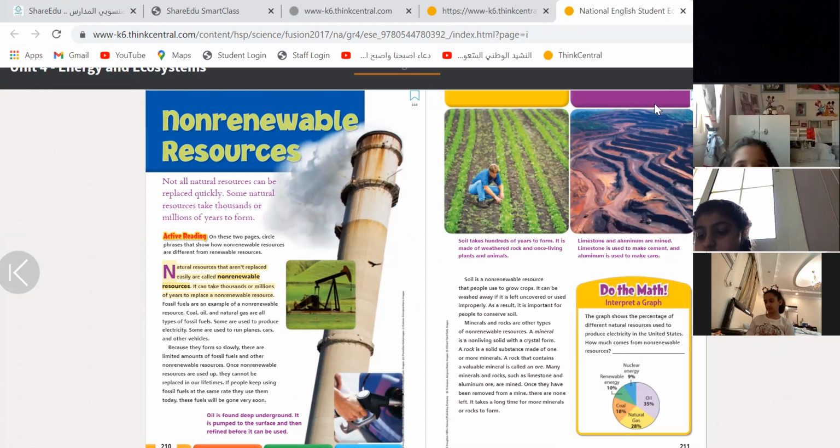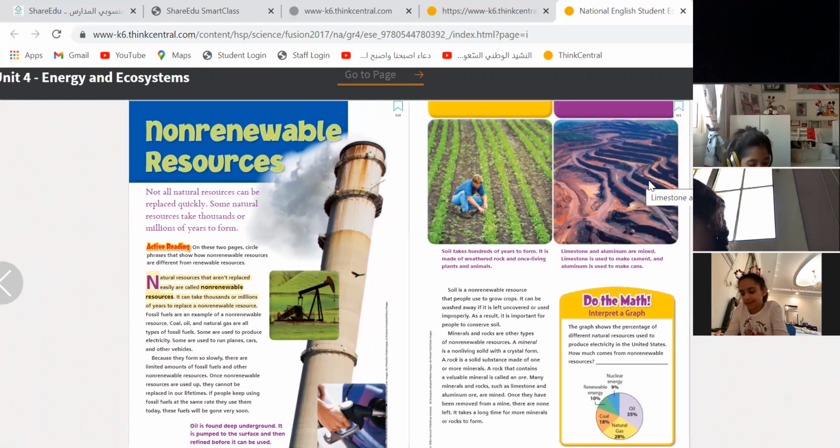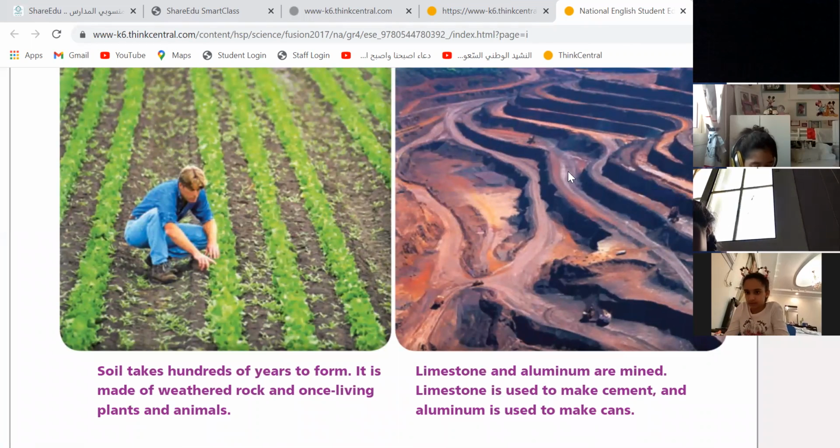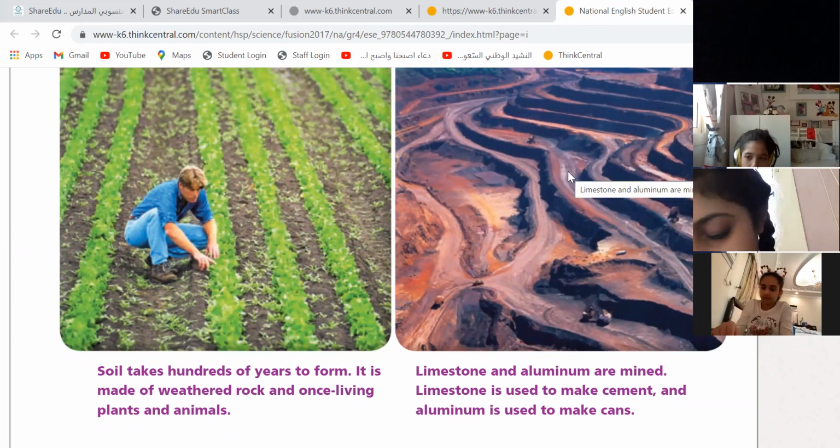Also limestone. Look at the mountains. Do you know limestone? It's a stone called limestone, but it forms over hundreds of years. It can't be formed in a short time. It has to take a lot of time to form. Not only limestone, also aluminium is mined. Look at the limestone and aluminium, all are mined.